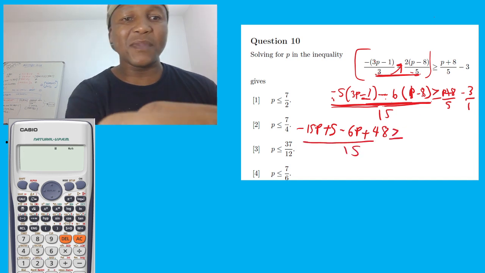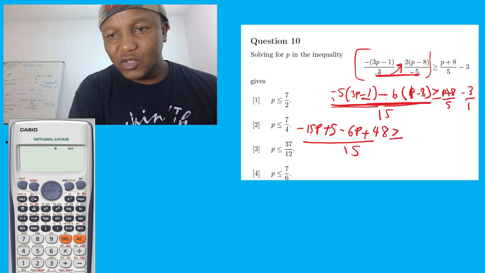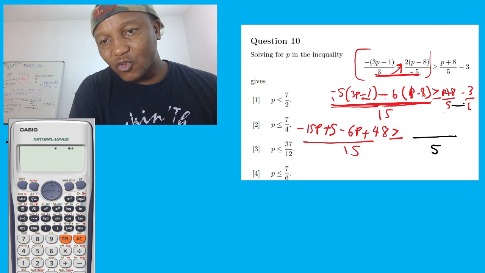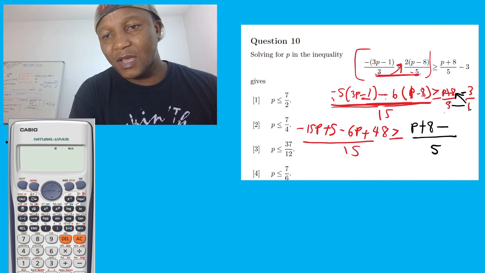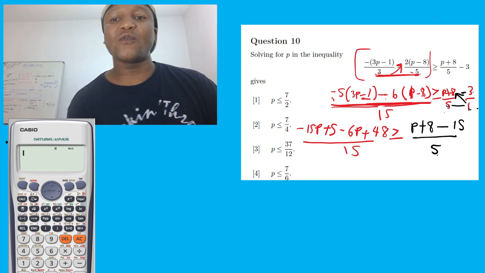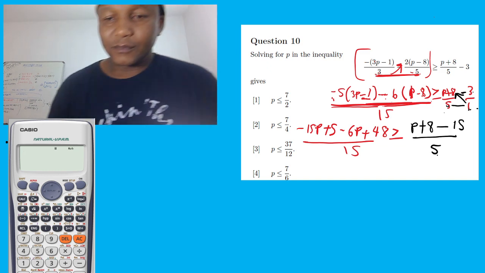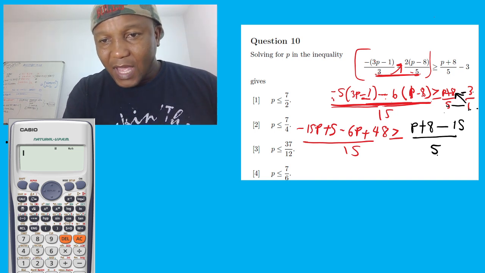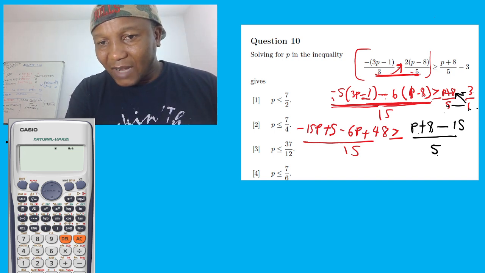Now we do the same game here on the right hand side. We must cross. So multiply these two. If you multiply, it's going to give 5. And then let's cross now. 1 times everything is going to be still p plus 8 minus, because in the middle there's a minus here. 5 times 3 equal to 15, and then you multiply 5 times 1 equal to 5. So what we're going to do now, we can do something also there on top.